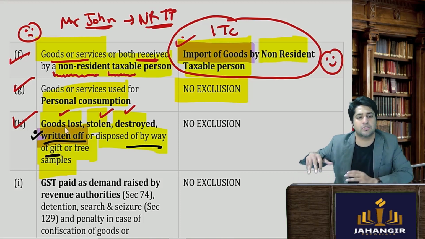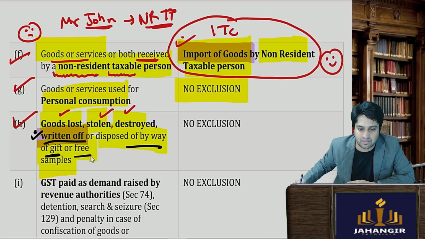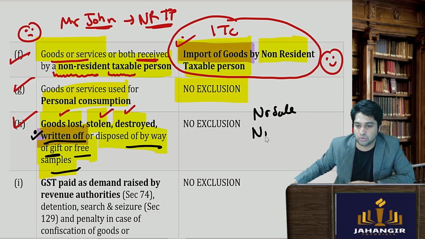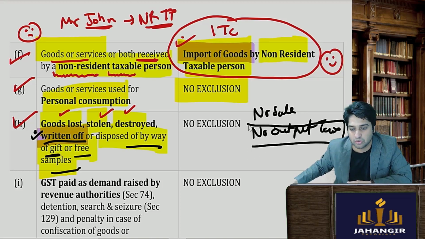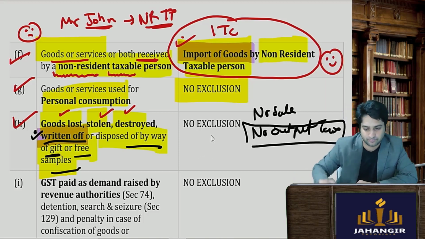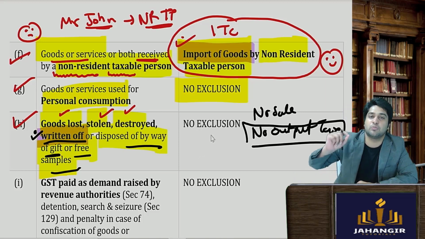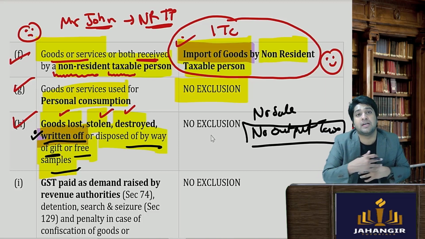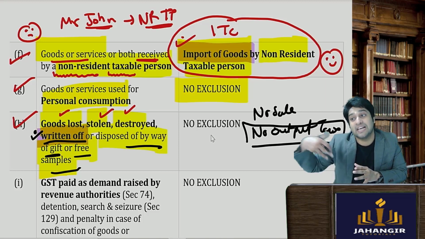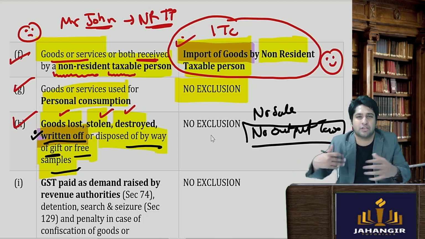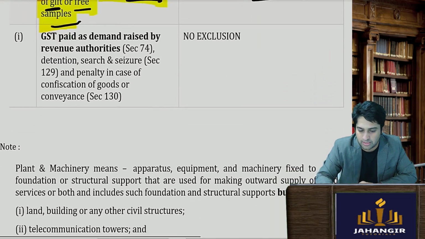If they are disposed of as gifts or free samples, again no output tax. In all these cases there is no sales, so no sale means no output tax. So when no output tax, credit किसके against लोगे? Credit can be taken only against output tax. So if no output tax, no ITC, because the purpose of ITC is to alleviate or remove डबल टैक्सेशन. तो डबल टैक्सेशन का सवाल ही नहीं है, एक ही बार टैक्स लगा जब तुमने परचेज किया. सेल के ऊपर वापस डबल टैक्स आता तो हम उसको सेट ऑफ या बेनिफिट देते हैं. So there is no double taxation.